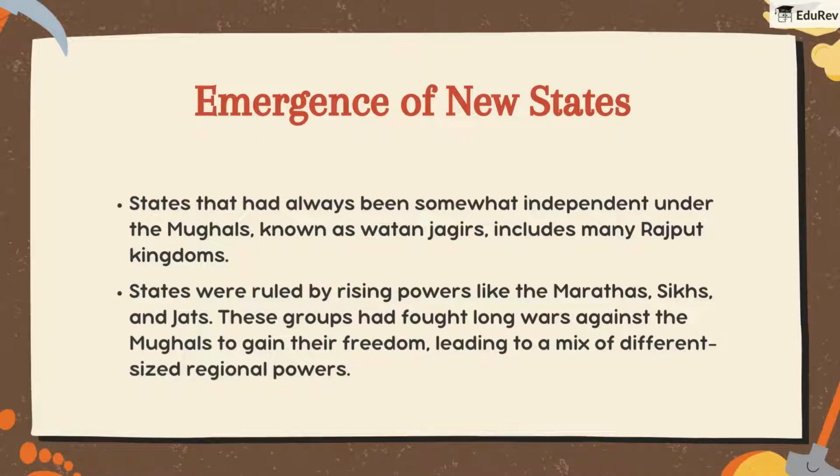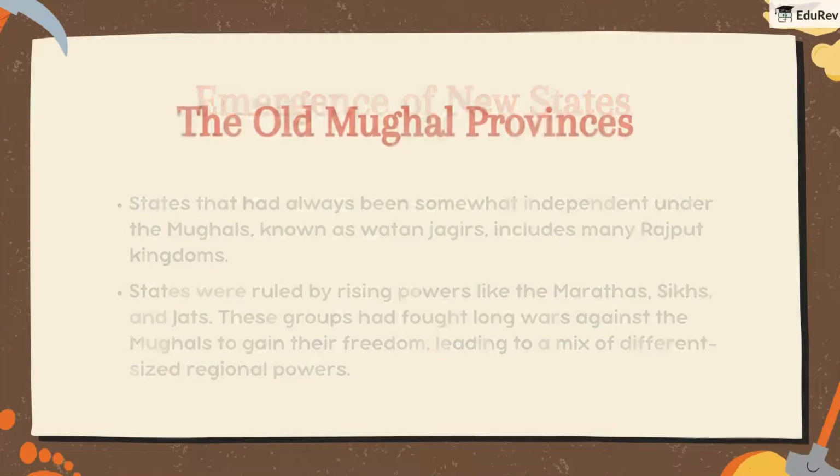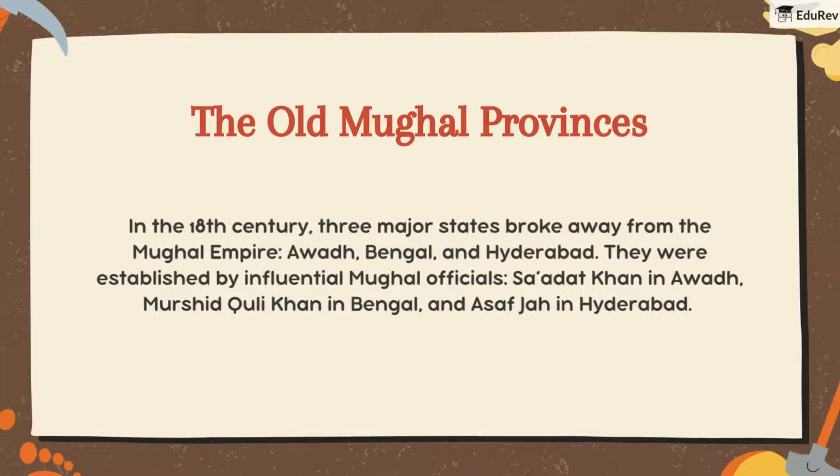These groups had fought long wars against the Mughals to gain their freedom, leading to a mix of different-sized regional powers. Now, let's zoom in and take a closer look at the first category of states. In the 18th century, three major states broke away from the Mughal Empire: Awadh, Bengal, and Hyderabad.